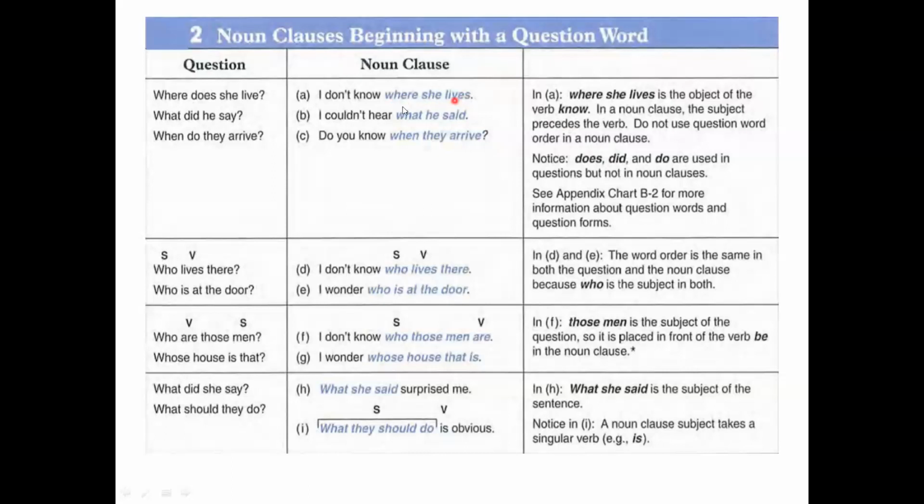It's a dependent or subordinate clause that is used as a part of some other sentence. I don't know where she lives. So here, where she lives is the noun clause that is used as the object of the sentence.